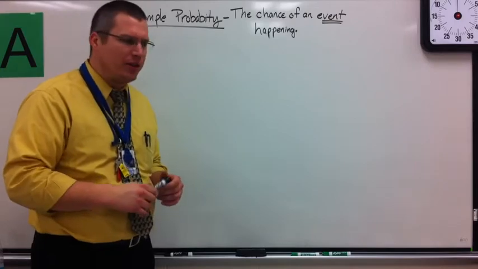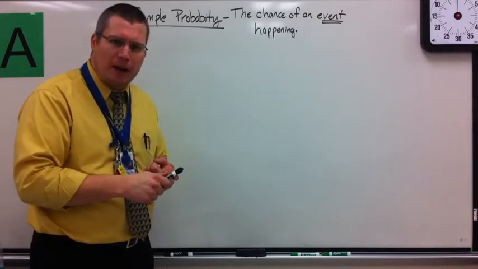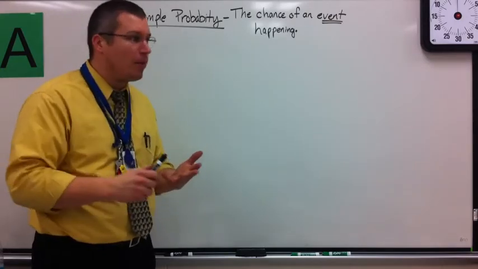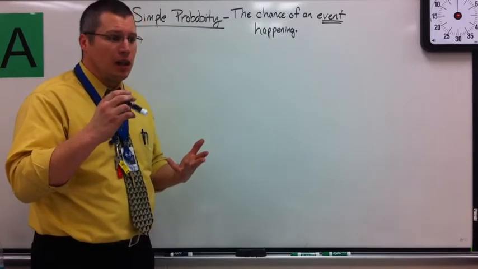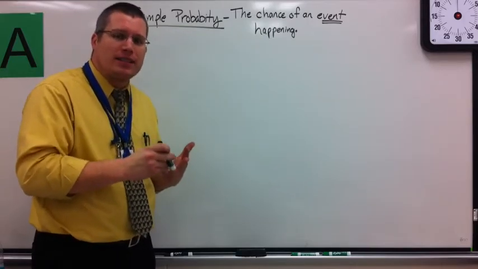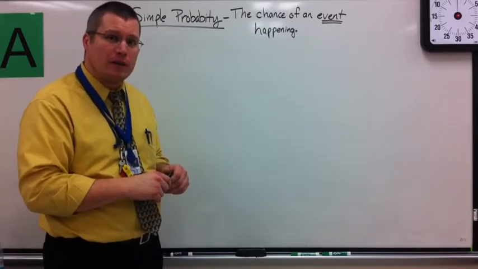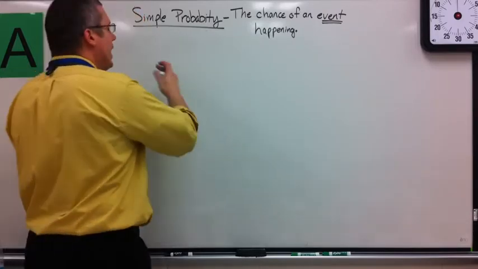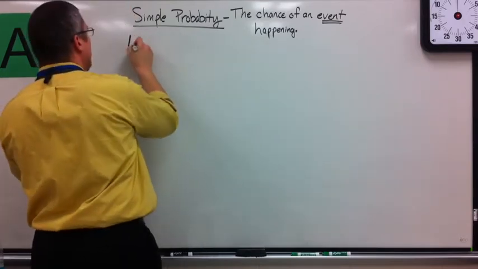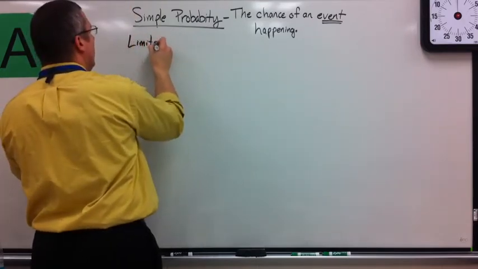But you have to understand, all the things in this world that could happen do have a number attached to them. The probability of getting struck by lightning, the probability of a shark attack, the probability of winning the lottery, everything does have a number attached. Some we know, some we don't, some we're not exactly sure of. What we do have to understand is the limits, the number limits, of a probability.